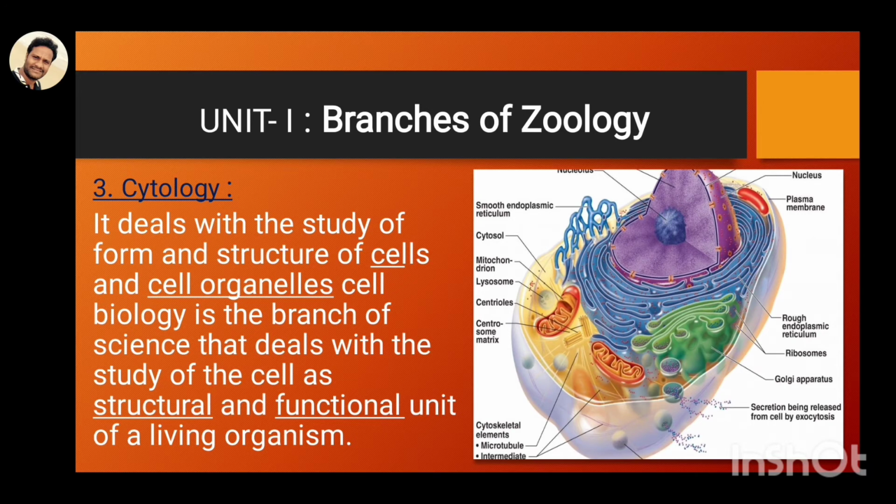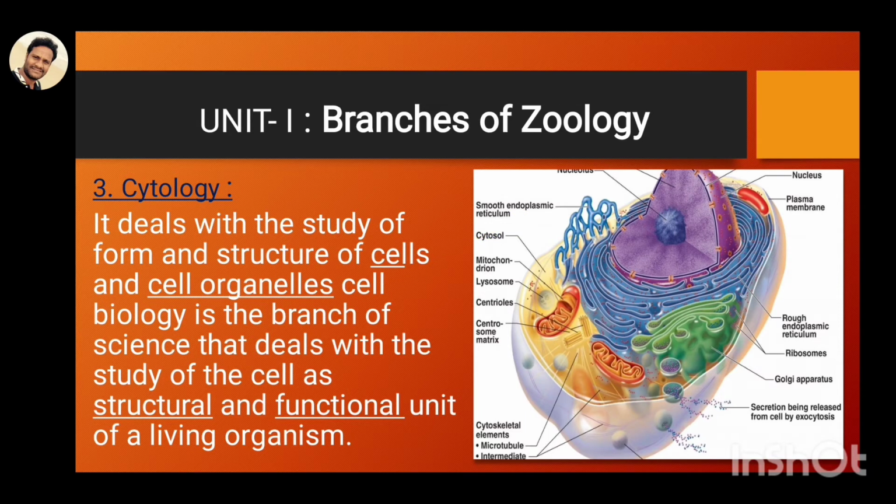The third branch is called cytology. What is cytology? In this branch, we study the cells and cell organelles.